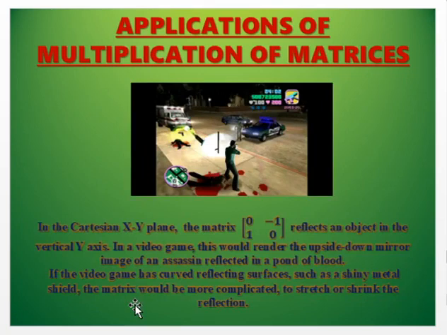In the Cartesian xy plane, the matrix [0, -1; 1, 0] reflects an object in the vertical y-axis. So in a video game, this would render the upside down mirror image of an assassin reflected in a pond of blood. If the video game has curved reflecting surfaces such as a shiny metal shield, the matrix would be more complicated to stretch or shrink the reflection.